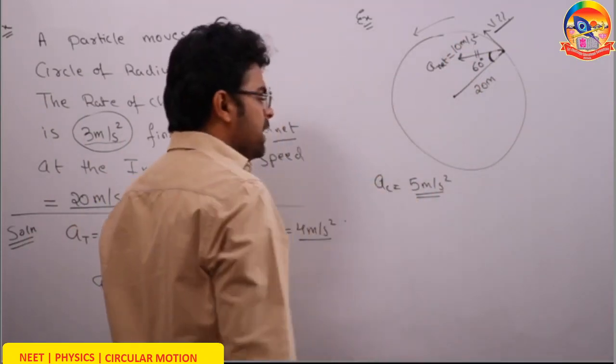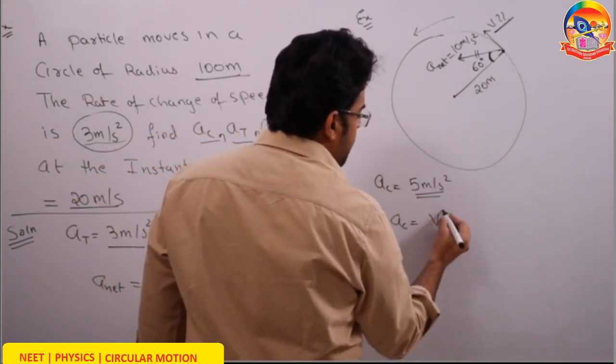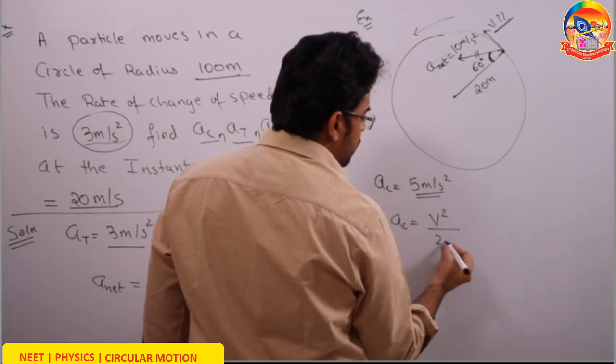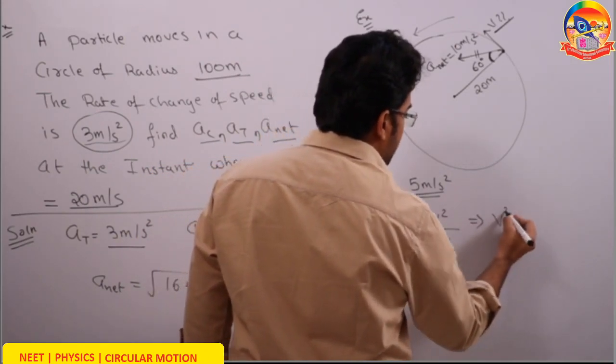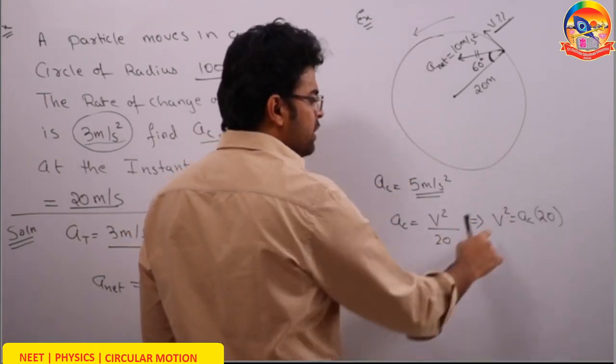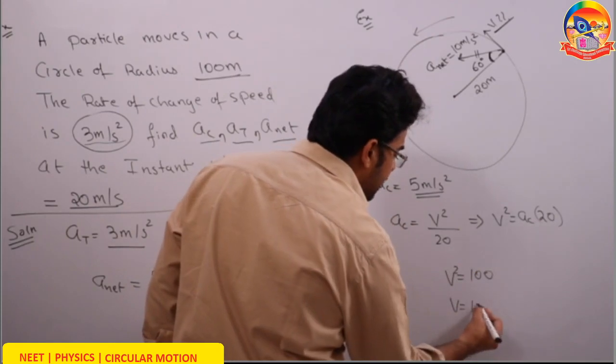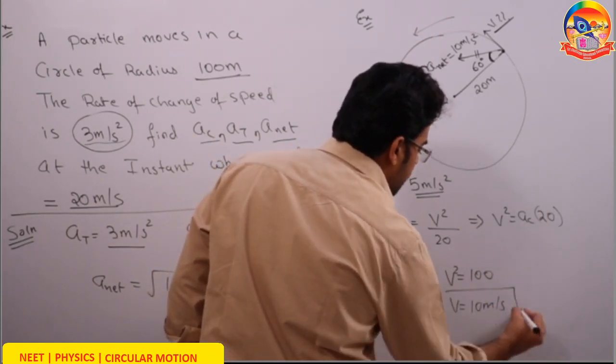Now we know that centripetal acceleration equals v square by r, and r is 20. So v square equals a c into 20, and the centripetal acceleration is 5. Substitute it: v square comes out to be 100. So the speed at this instant has to be 10 meter per second.